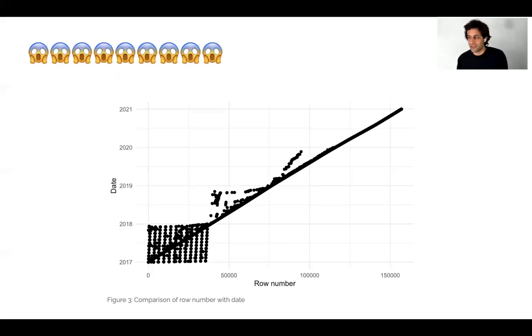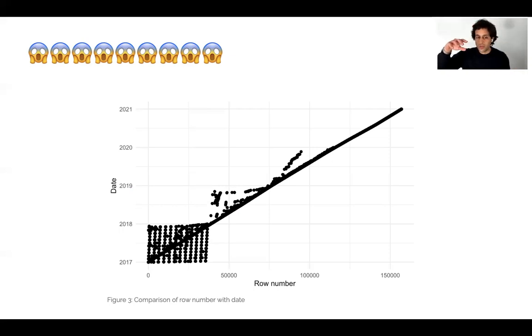If you plot the raw data, the data are a mess. On the x-axis, I've just plotted the row number. This data was from a database, so the first row has row number 1, and that's what's on the x-axis. On the y-axis is date.